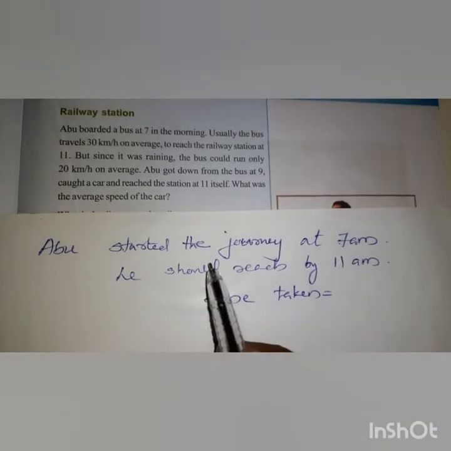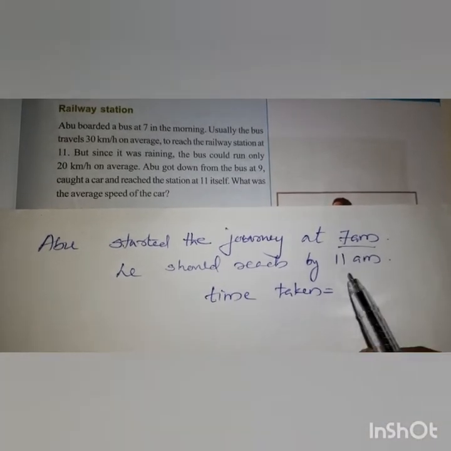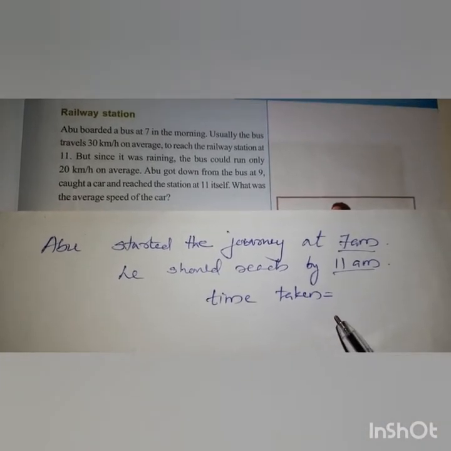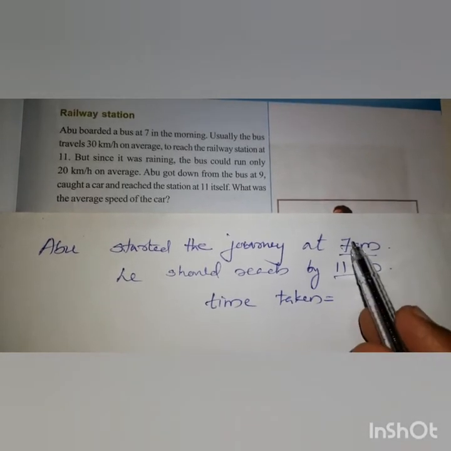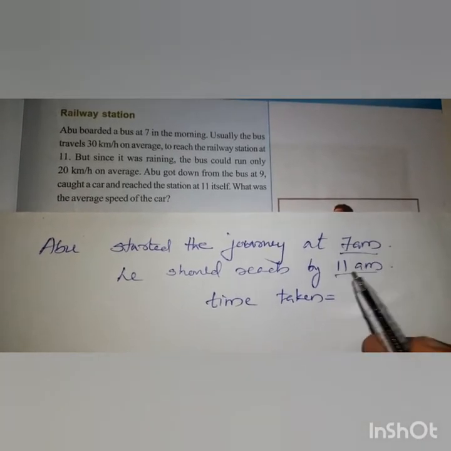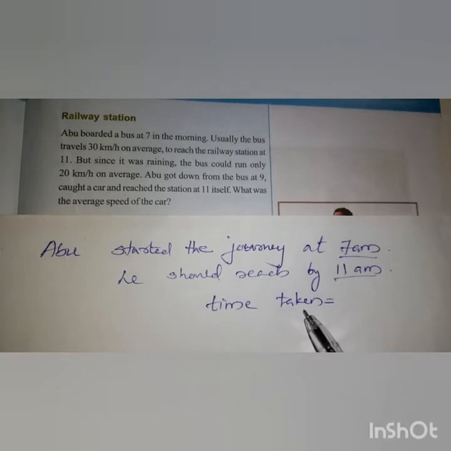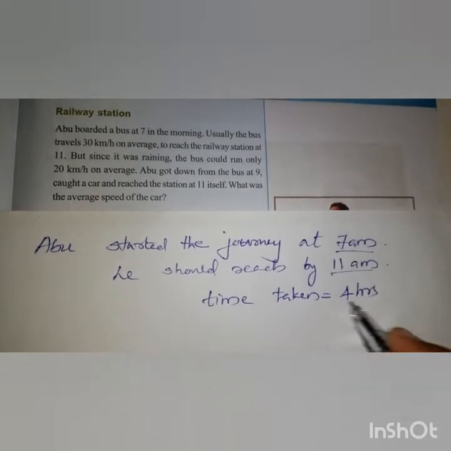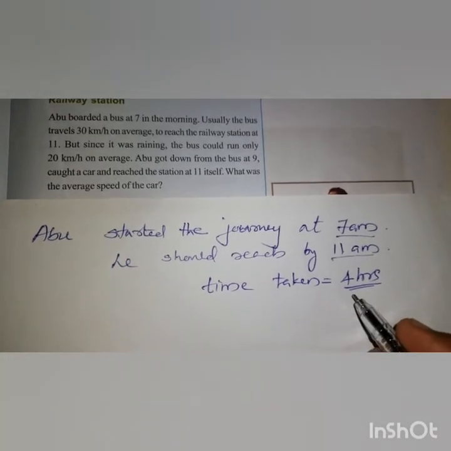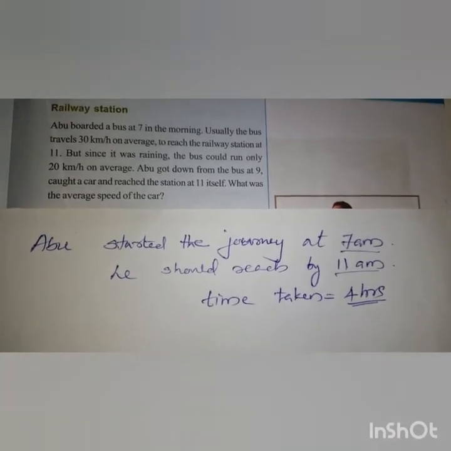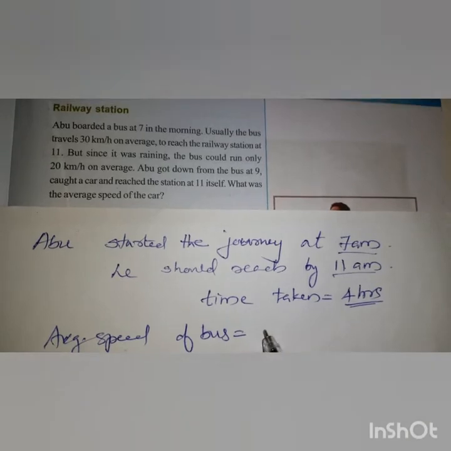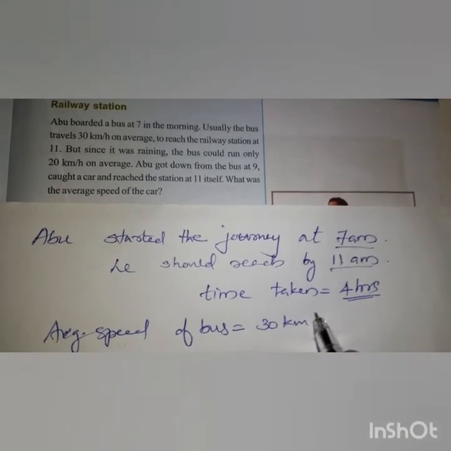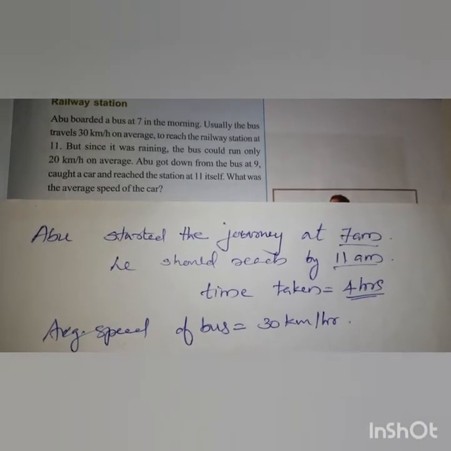So Abu started the journey at 7 a.m. and reached by 11. That is the usual procedure. Usually we start from 7 and reach by 11. So how much is the time taken? It is 4 hours. That is the usual time of the journey. The average speed of the bus is 30 km per hour.